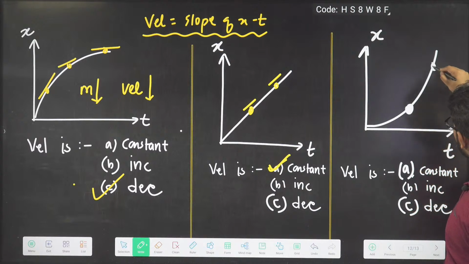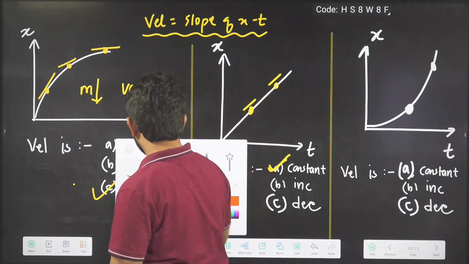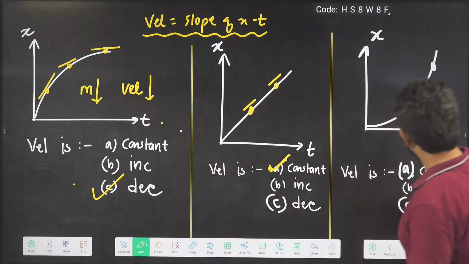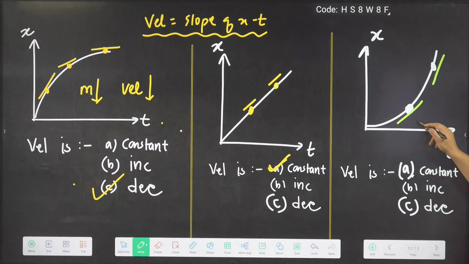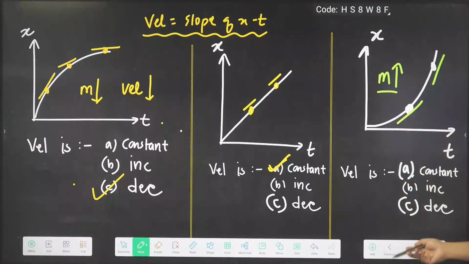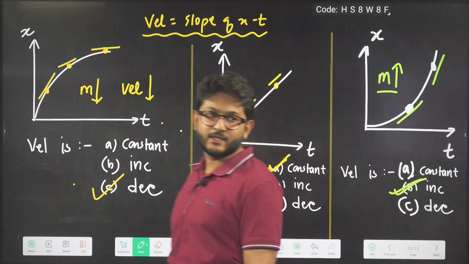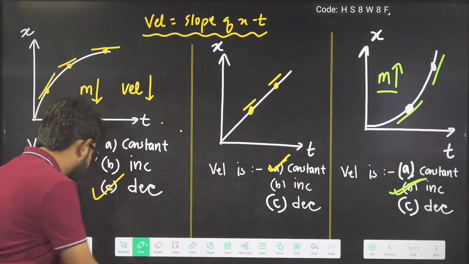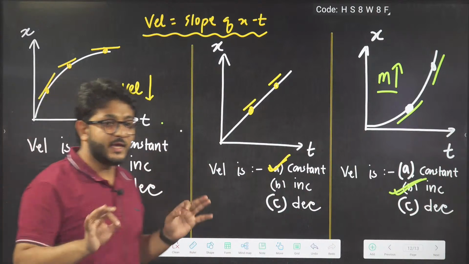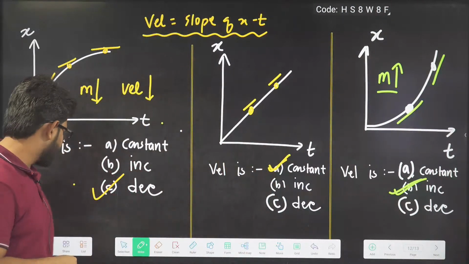You just take the slopes. That's your answer. If you see, the slope here is increasing or not? Increasing slope. Slope increasing, velocity increasing. So guys, these are the actual questions of physics that you will get.